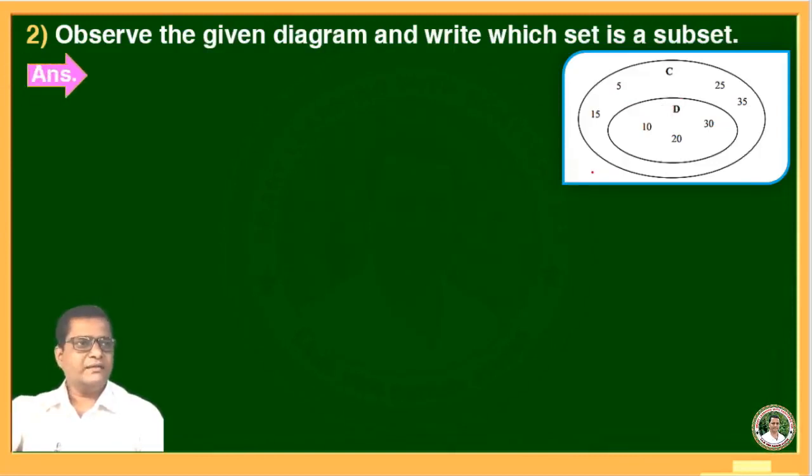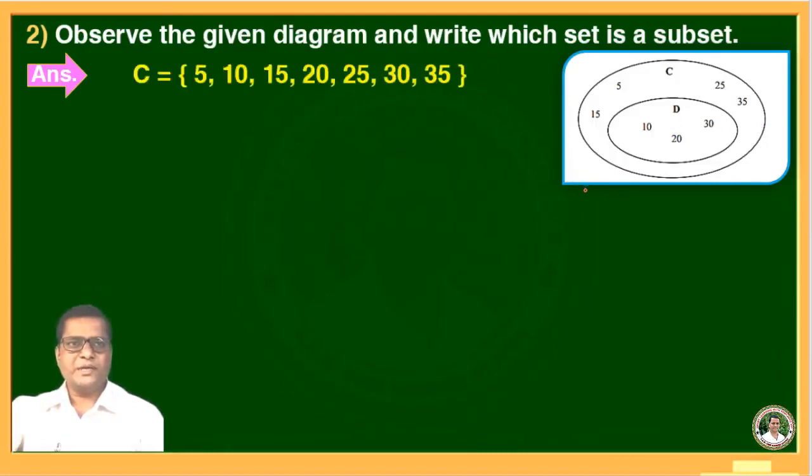First we will write the elements of set C and set D. What are the elements of set C? Yes, 5, 15, 10, 20, 30, 25, 35. Means all elements are present in set C. These are C: 5, 10, 15, 20, 25, 30, 35. And set D elements are 10, 20 and 30.